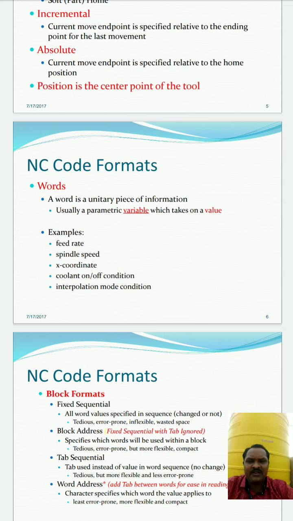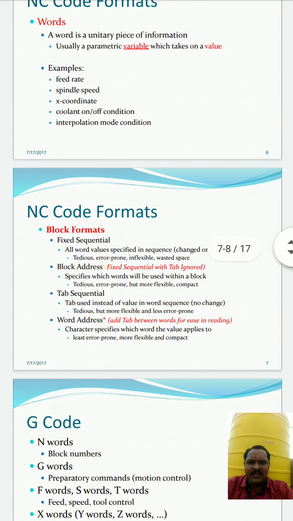For example, we can say the feed rate, spindle speed, x coordinate, coolant on or off, interpolation mode conditions, etc. For all these examples we should have a specific word, so that word will give you the specific operation. Then NC code formats, that is block formats, block address, tab sequential, then word addresses are also there. So let us see the fixed sequential.